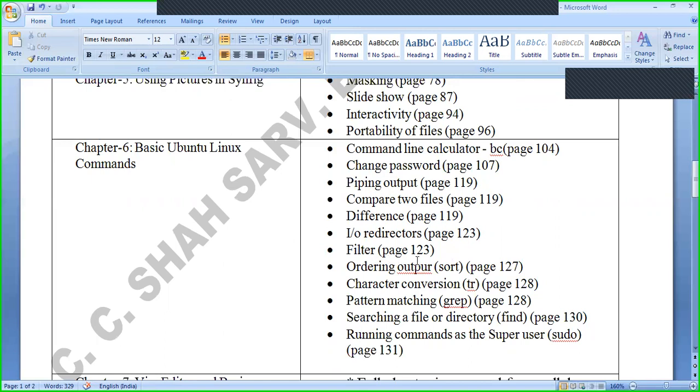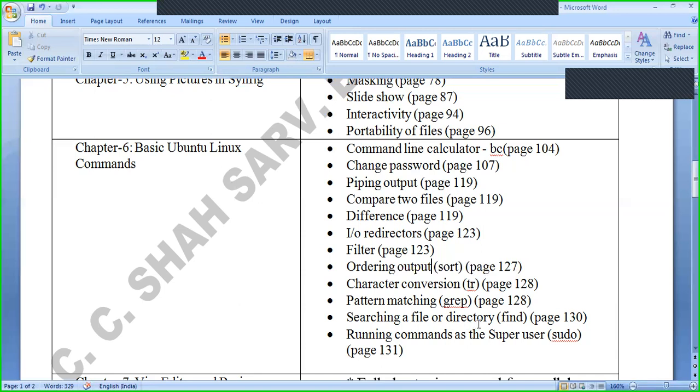Filter, which is on page number 123, is excluded. Ordering output, sort, page 127, is excluded. Character conversion, TR, that is page number 128, you will see. Pattern matching, GREP, page 128.